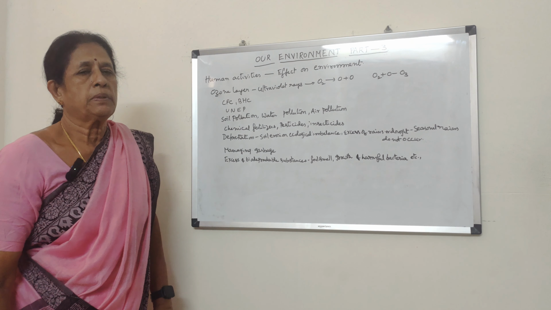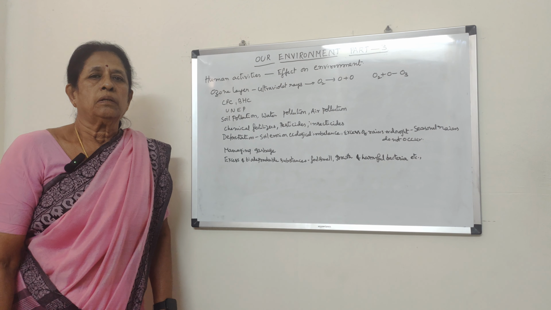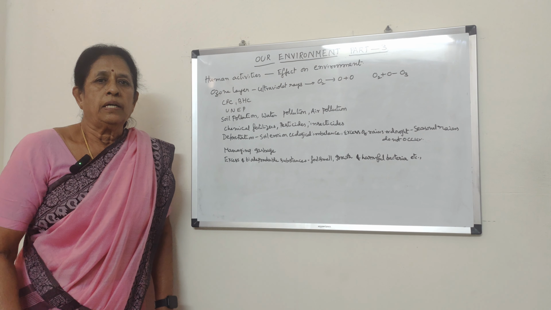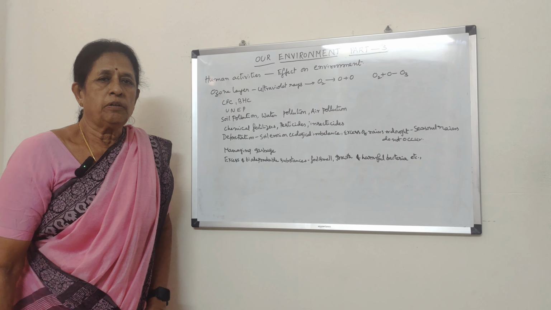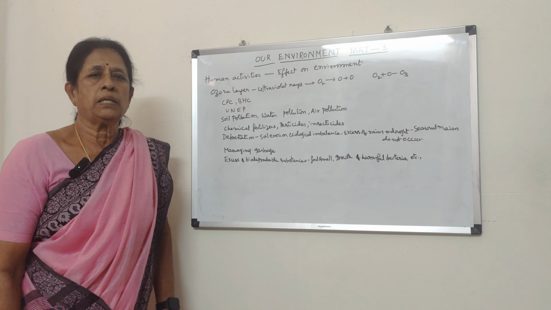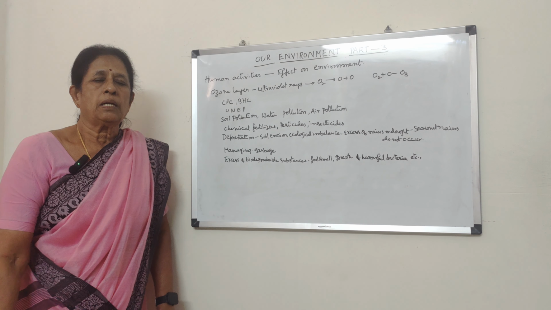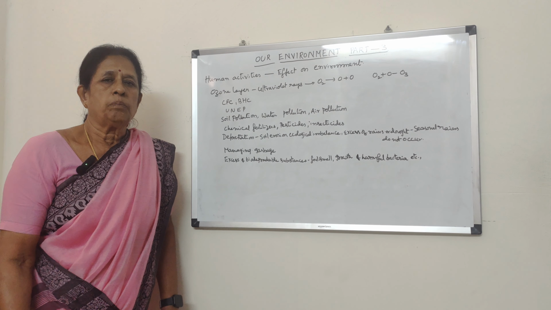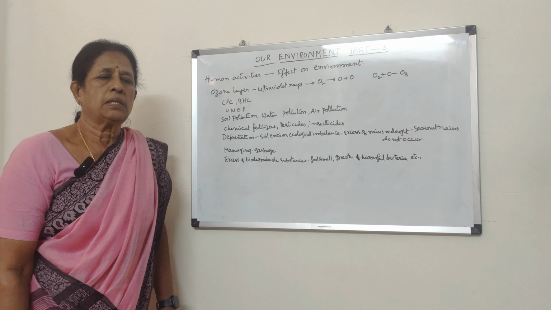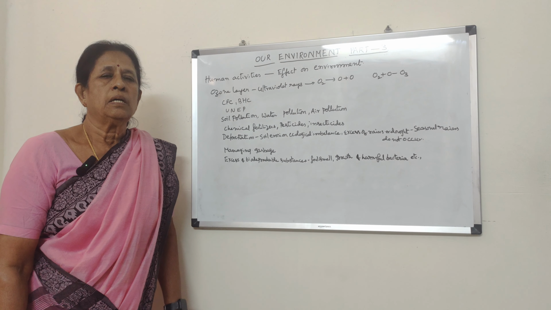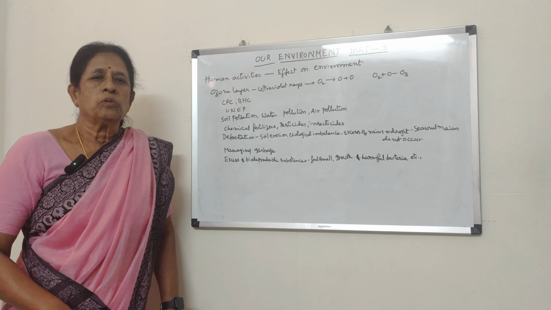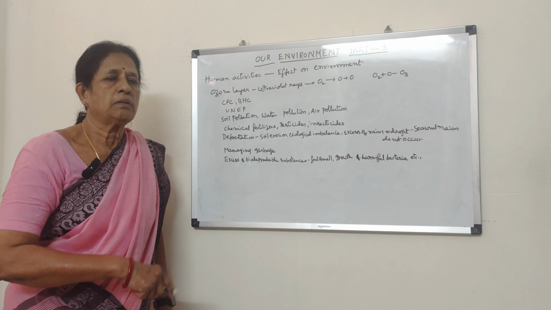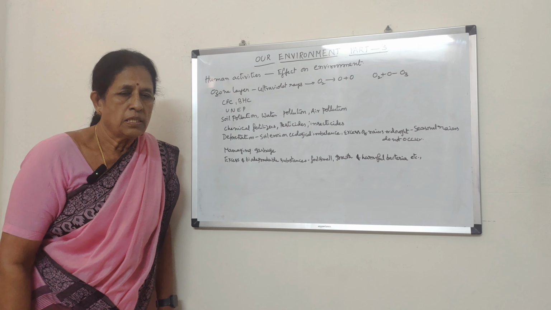In the previous chapters, we have studied about environment and food chain, food web, niche, biological accumulation, biological magnification, ecological pyramid, and the importance of ecosystem. What are producers, primary consumers, secondary consumers, and how the energy goes from producers to primary consumers to secondary consumers in a pyramid-like structure.